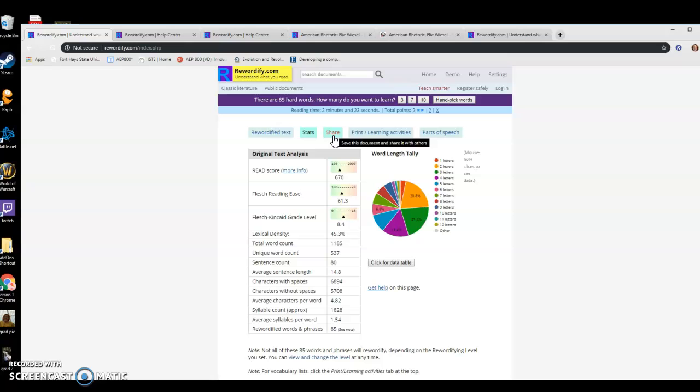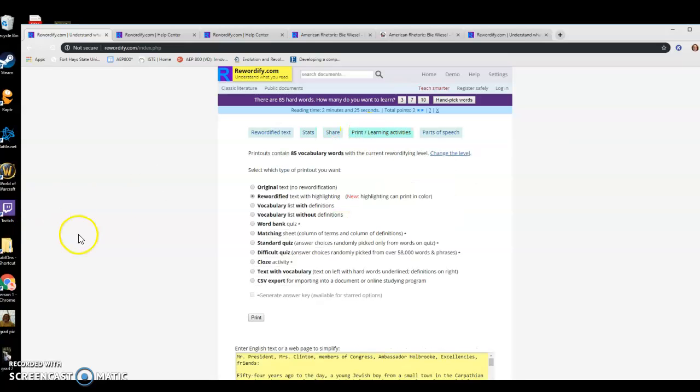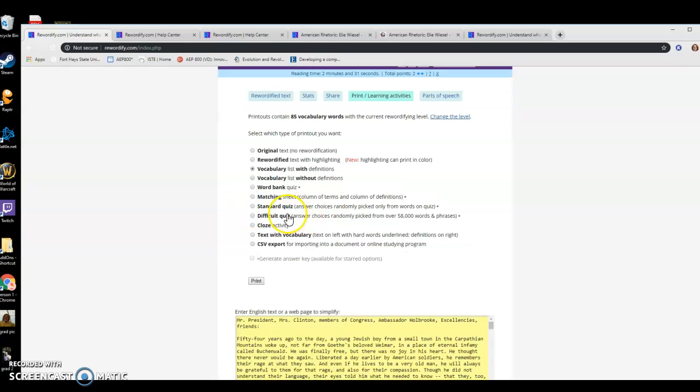You can save the document and share it with others, and then there's these learning activities. So there is a vocabulary list with definitions, a list without definitions, a word bank quiz, matching sheet, standard quiz, difficulty quiz, cloze activity, a text with vocabulary, and then you can just export it through CSV. The cloze activity is kind of like a fill in the blank where they remove a lot of those words, and then the students have to figure out what goes there.